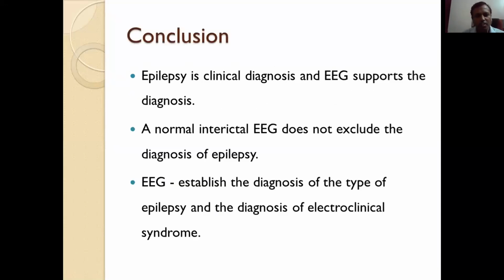So in conclusion, epilepsy is a clinical diagnosis and EEG supports the diagnosis. A normal interictal EEG does not exclude the diagnosis of epilepsy. EEG is useful to establish the type of epilepsy and the diagnosis of electroclinical syndrome.